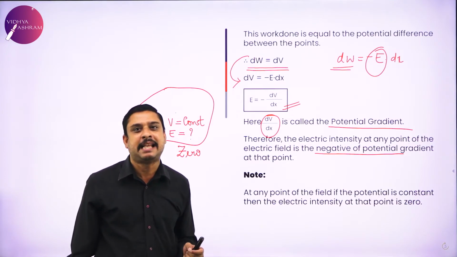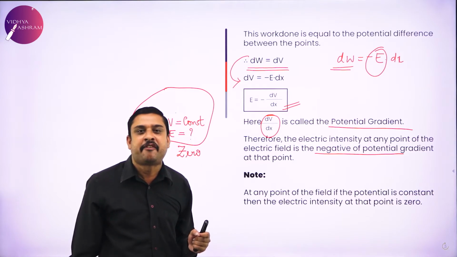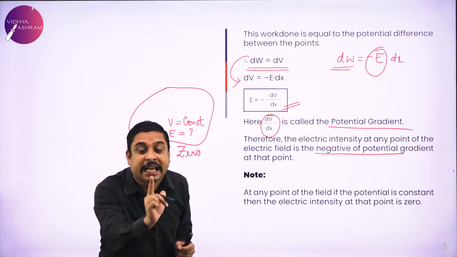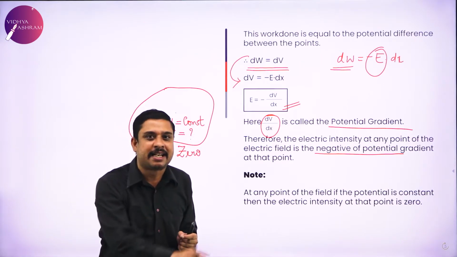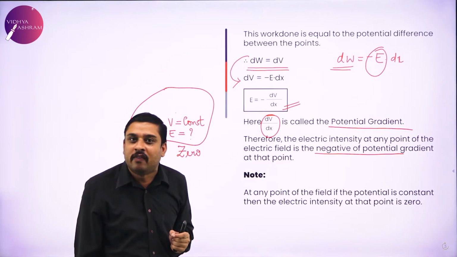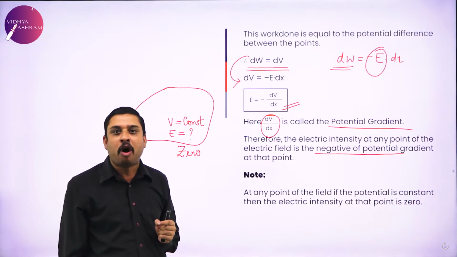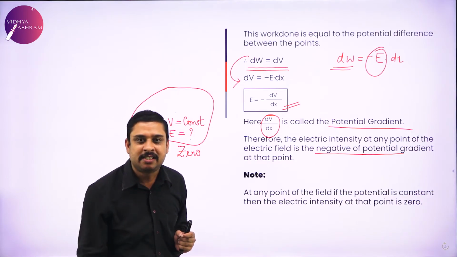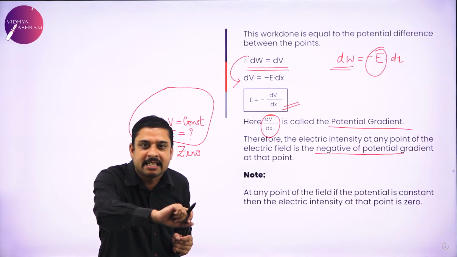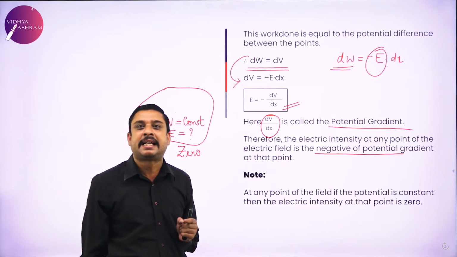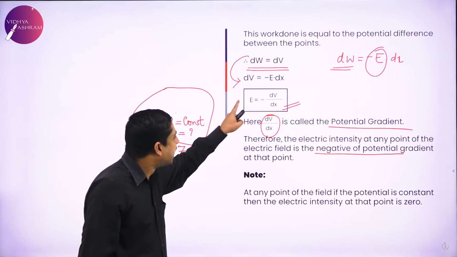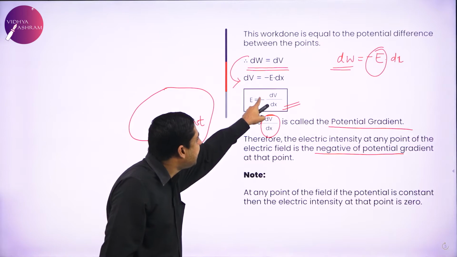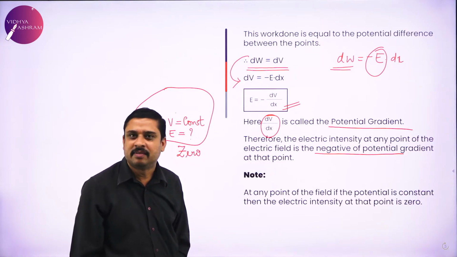So please understand, wherever in the electric field, any region of the field, if potential remains constant, then electric field strength is always 0. So I want you all to remember 3 mega points here. First, electric intensity and electric potential are related by the expression E equals minus dV by dx.